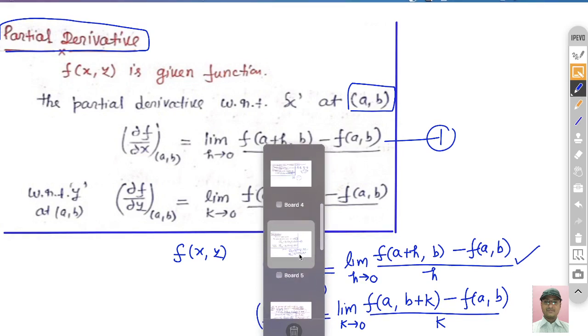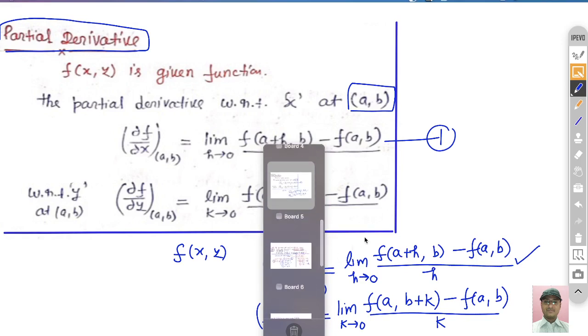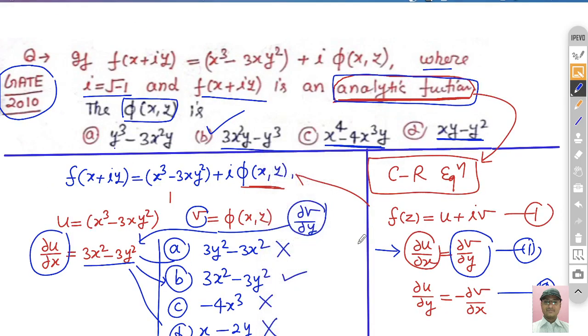Now in this lecture we have seen the problems also. We have seen what an analytic function is, and what the necessary and sufficient conditions are for the function to be analytic. In the next lecture I will discuss the harmonic function.